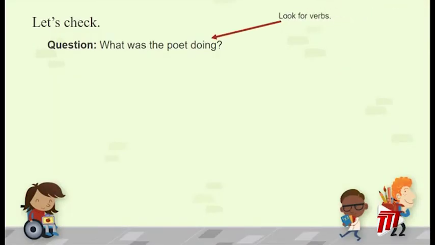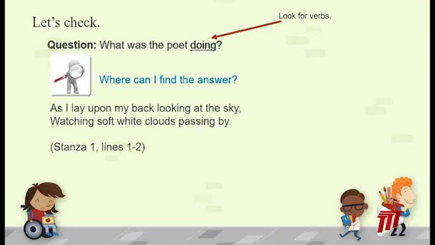Let's take a look at this question. The question asks us to consider what was the poet doing. The word doing, it's a verb, so we would go to our poem and look for verbs to help us figure out what the poet was doing. Where can I find this answer? Well, we can find the answer in the very first line of stanza 1. As I lay on my back, looking at the sky, watching soft white clouds passing by. I'm sure you would have guessed it already. The poet was lying on his back looking at the clouds.